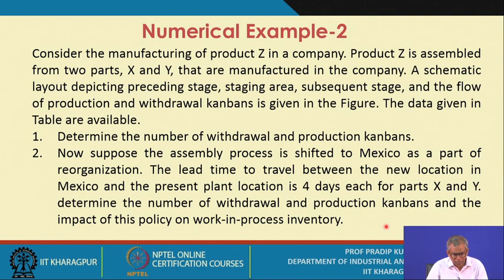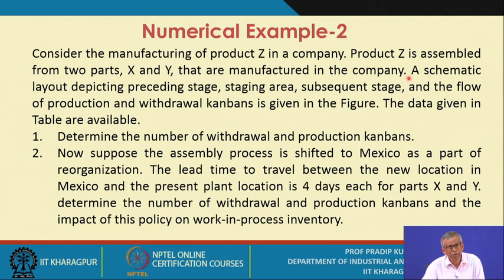Now the next example, that is numerical example 2. Let us discuss the next example. Consider the manufacturing of product Z in a company. Product Z is assembled from 2 parts, X and Y. A very simple case we are considering, just to understand the concept clearly. Now these 2 parts are manufactured in the company. That means there is an assembly operation, and there is also a manufacturing operation.